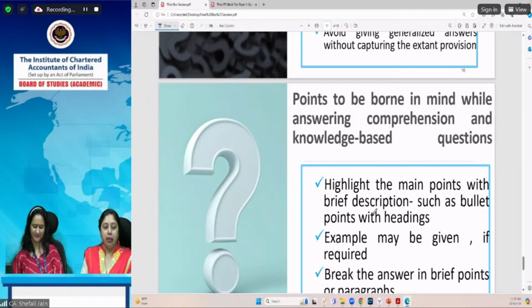But otherwise, 1 day preparatory leave is there. So what you should do is, you should go through the Let Us Recapitulate section given at the end of each chapter. If you have prepared your own summaries, that is best. In fact, we always recommend that, though we have given the Let Us Recapitulate section, whatever you prepare on your own, you are able to recall in the examination time in a much, much better manner.